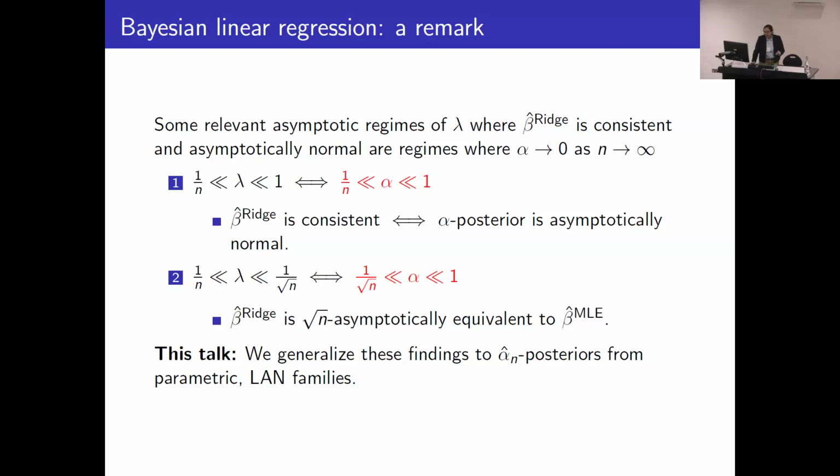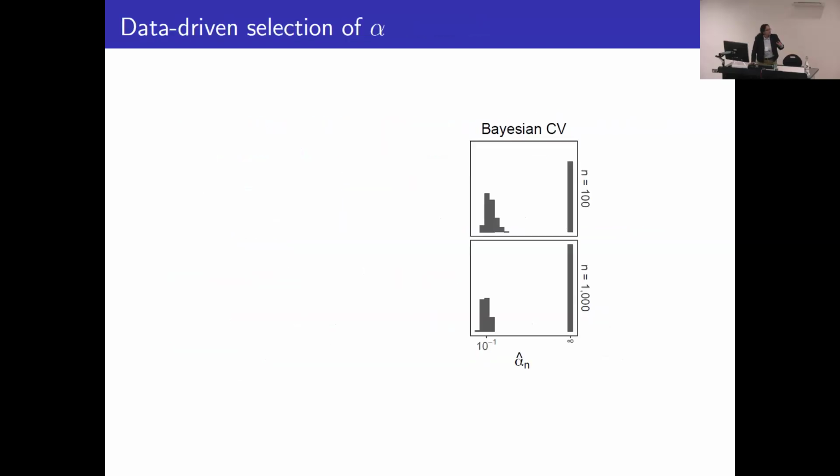parametric families. The second remark I wanted to make is about data-driven selection of alpha. So we looked at some Bayesian cross-validation type methods for selecting this alpha parameter in the context of ridge regression, and this is the context in which I met Yem, because we were working on similar things.